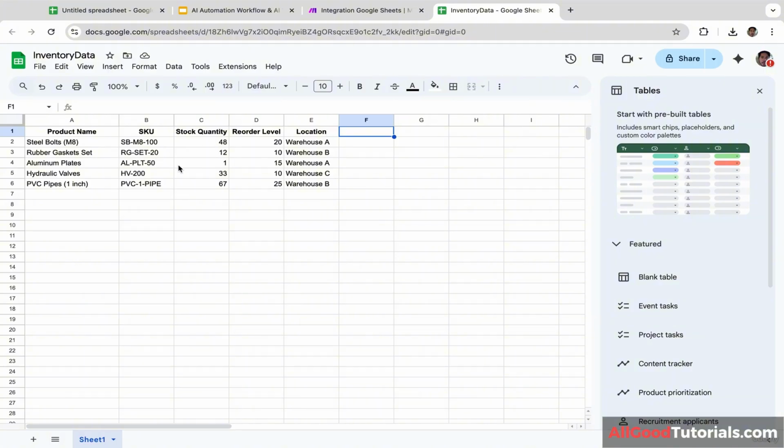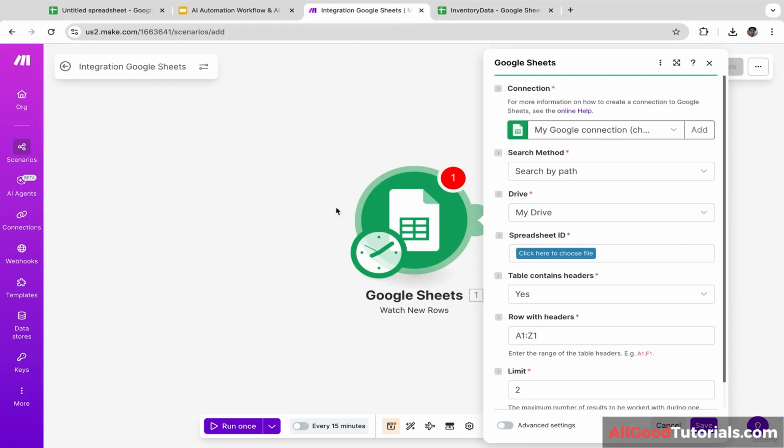So basically the AI automation is going to check if the stock quantity is below the reorder level. If that's the case, then it is going to automatically send an email. It is going to remind you to order the products. Okay, let's go back to make.com and we are going to click this